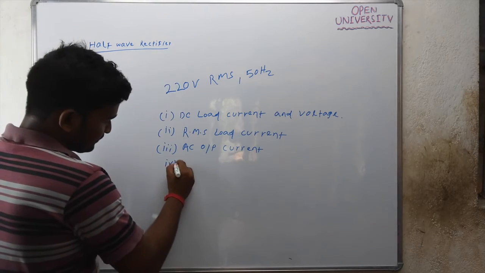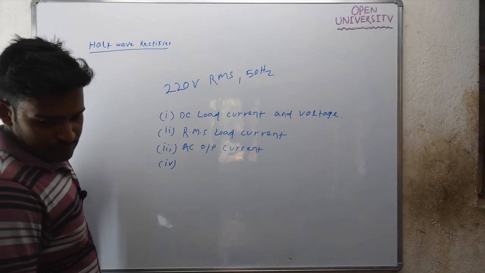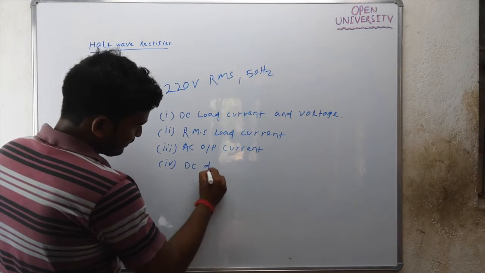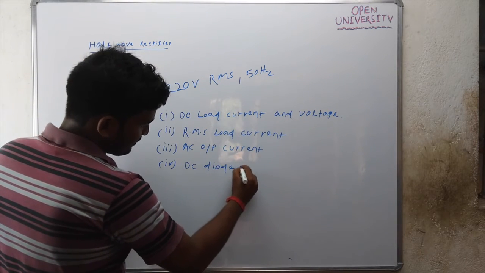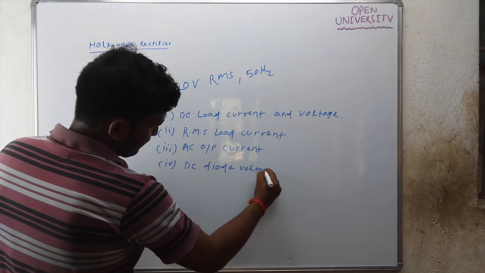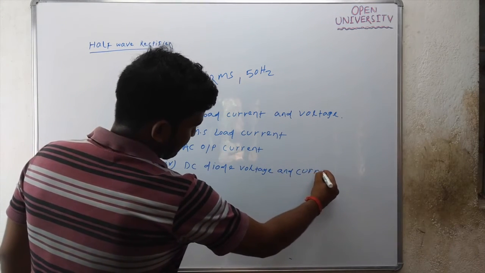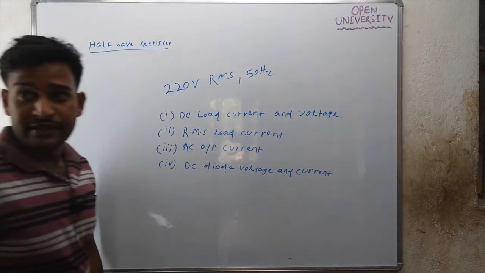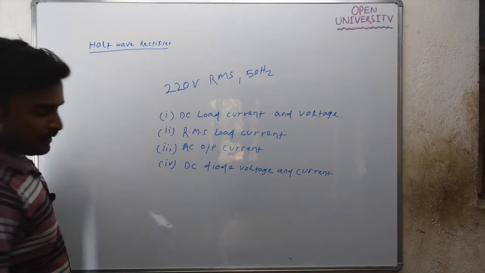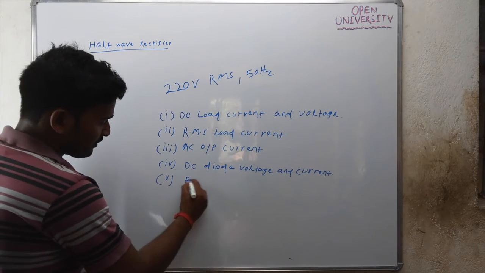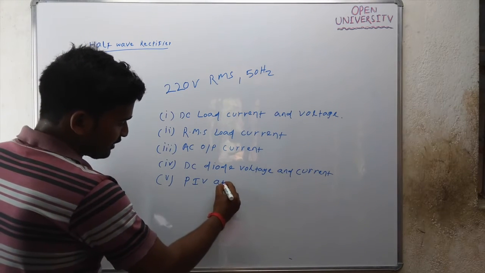Fourth one, DC diode voltage and current. And the last one, peak inverse voltage and ripple frequency.